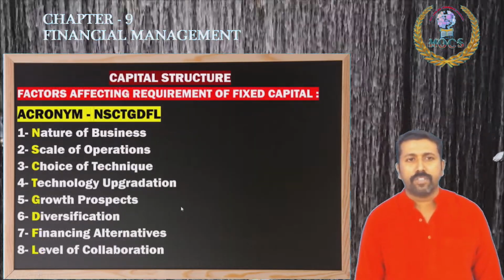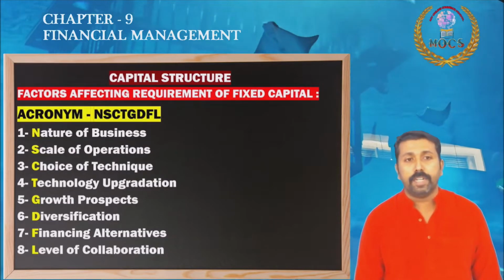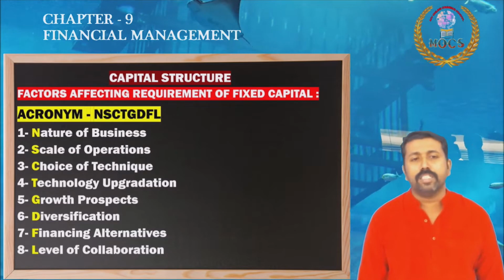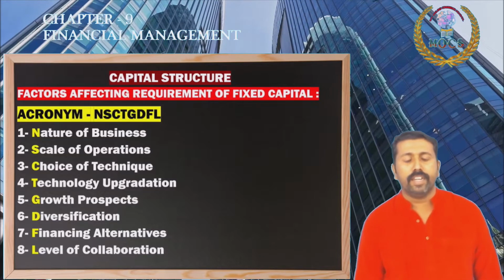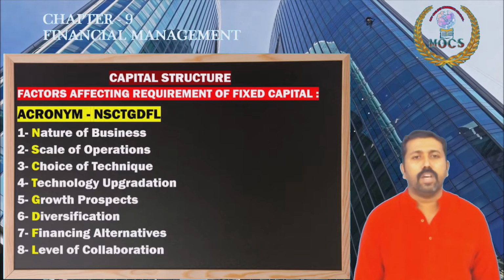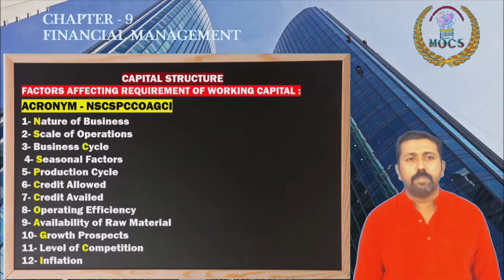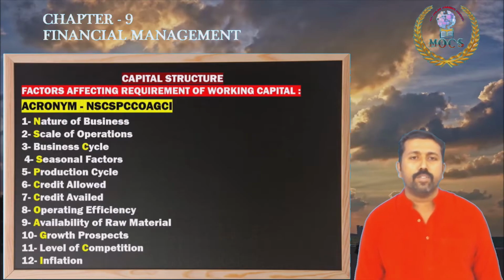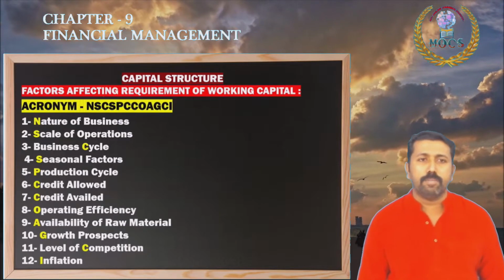Capital structure factors include nature of the business, scale of operation, choice of techniques, technology upgradation, growth prospects, diversification, financing alternatives, levels of collaboration. Please remember the factors affecting working capital. The previous one was fixed capital, this is working capital.